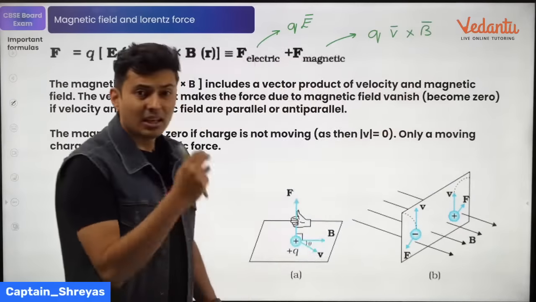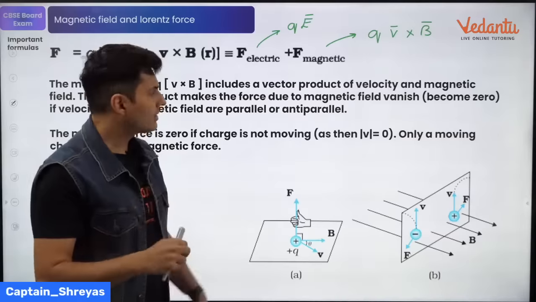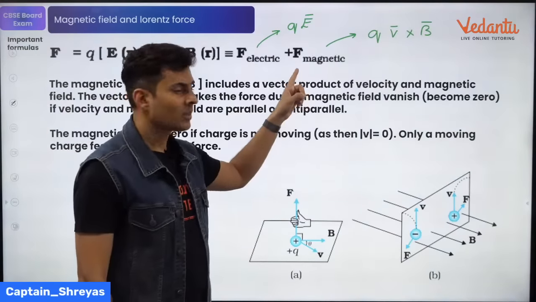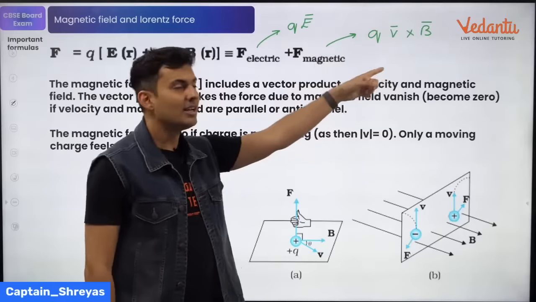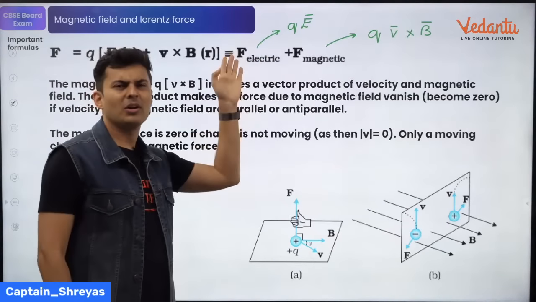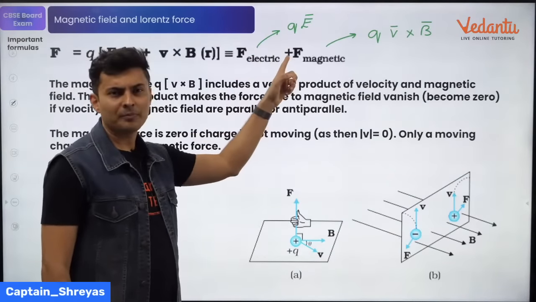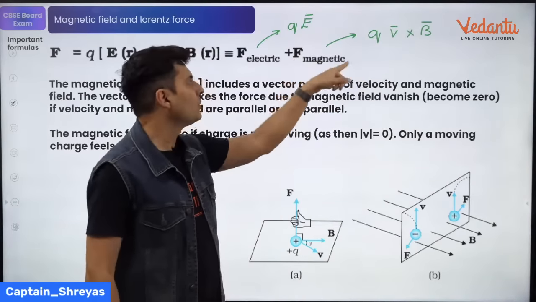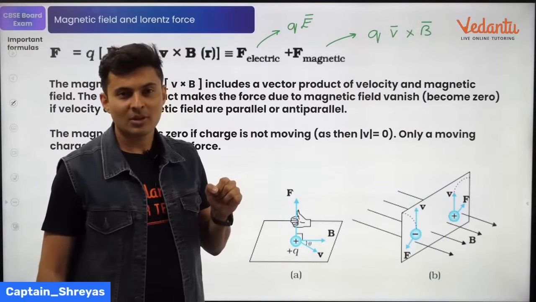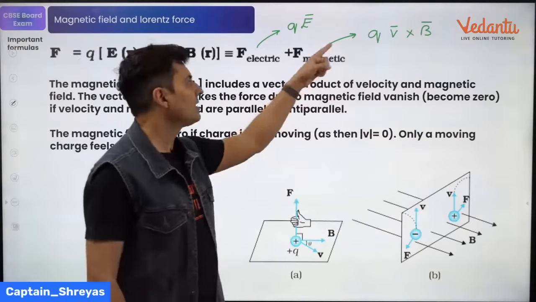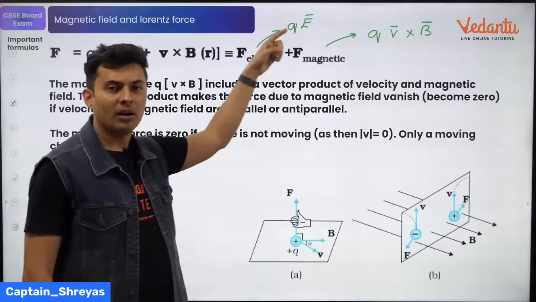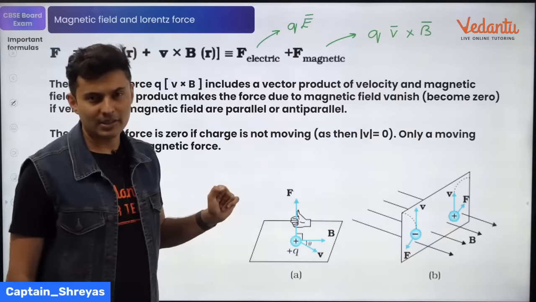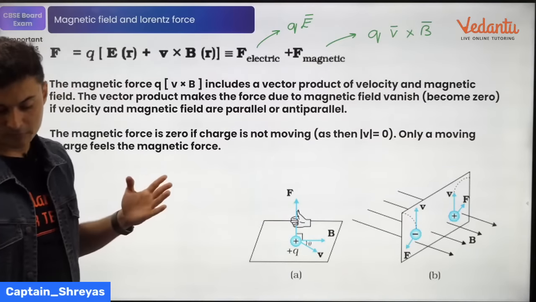Like you can see, it depends on the velocity. That means if a charge is at rest and it is still experiencing force, it can't be because of magnetic field. It has to be because of electric field, because this is independent of velocity. Here, only if it moves, that means velocity is non-zero, then you will see there is magnetic force. So only on moving charges, you will see magnetic force. On any charge, always you will see electric force if there is electric field.